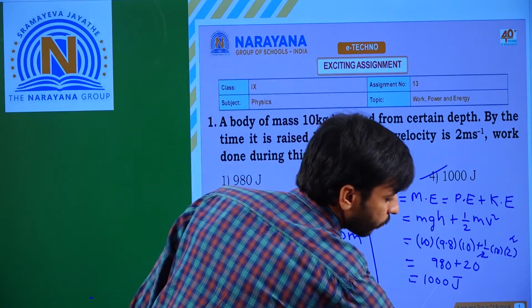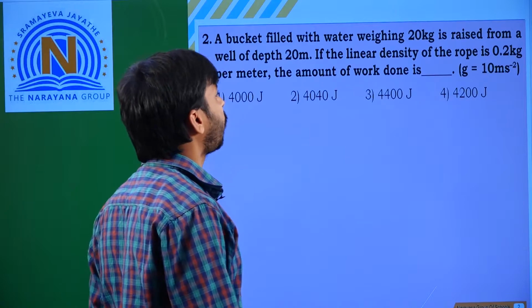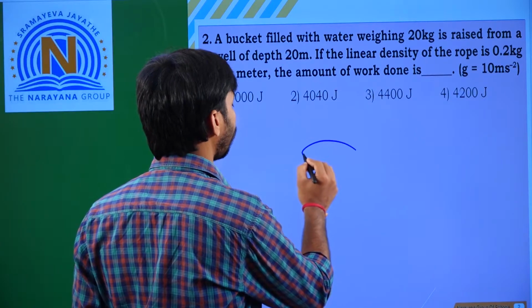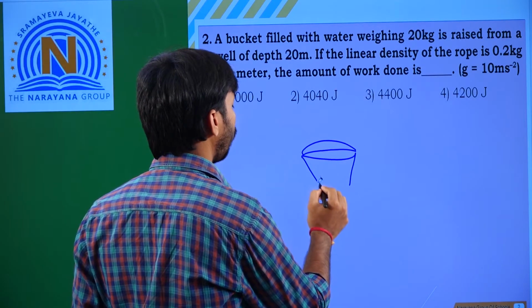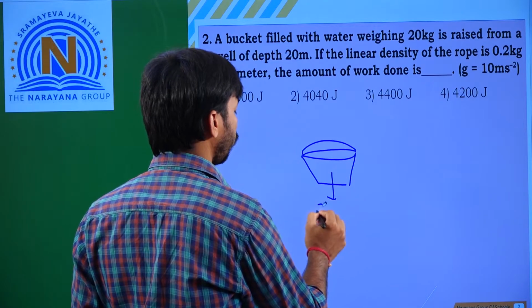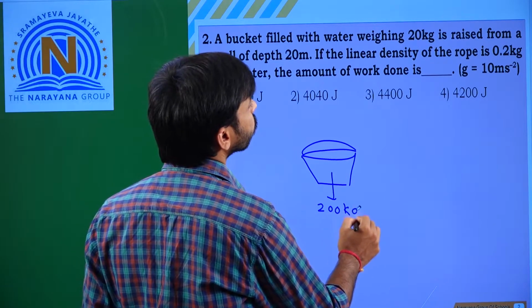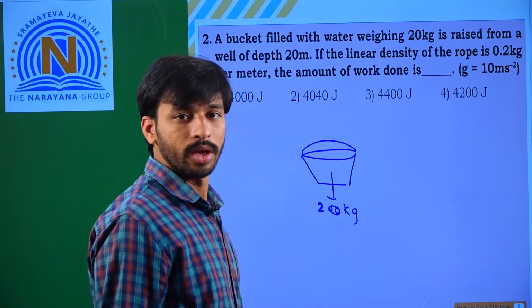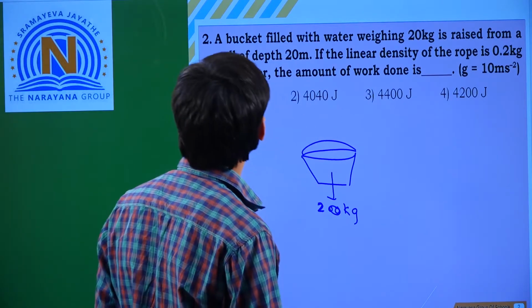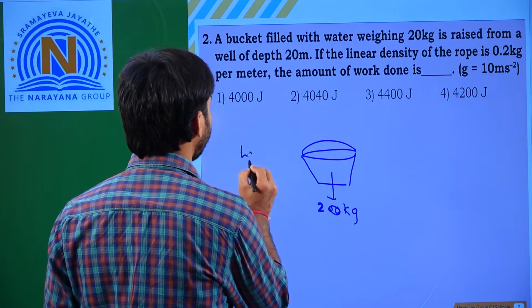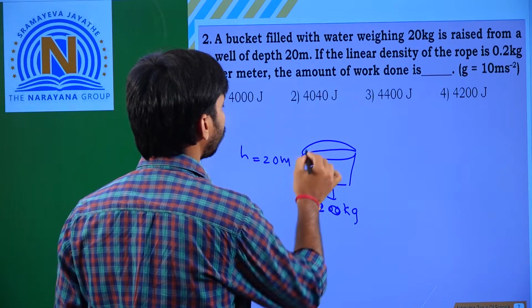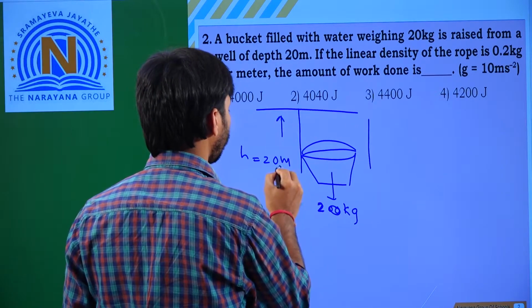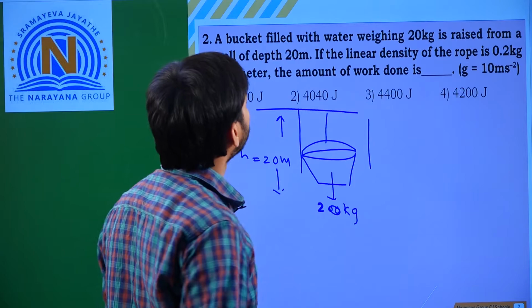And the next question. The second question: a bucket filled with water weighing 20 kg is raised from a well of depth h is equal to 20 meters.